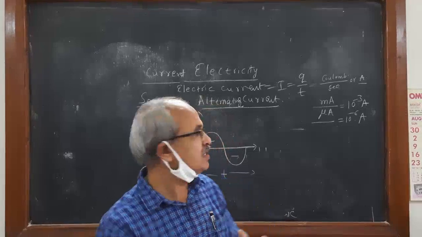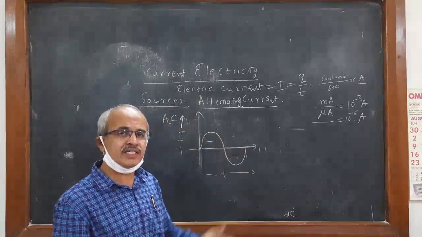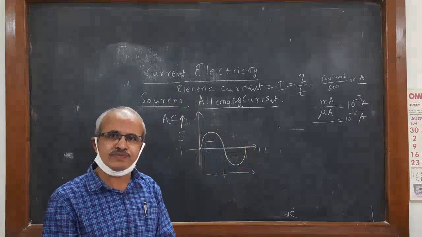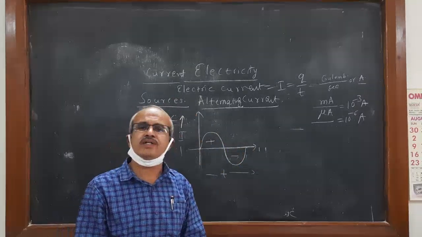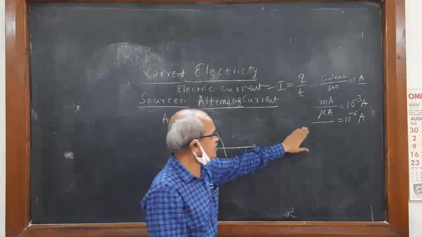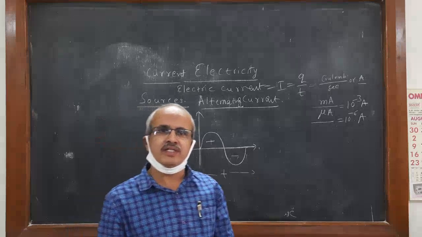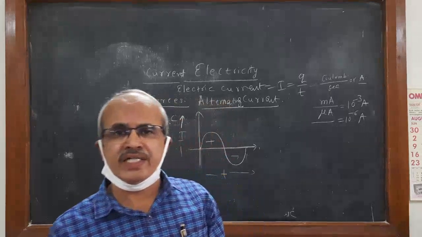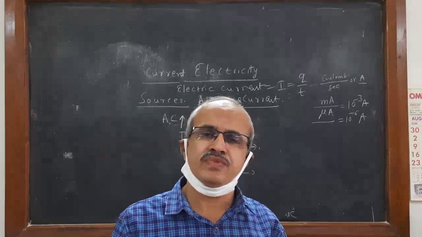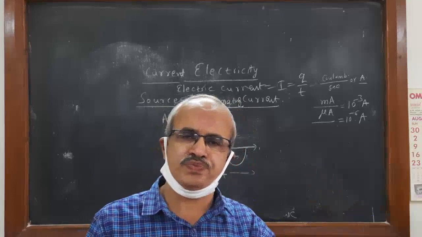So that is how alternating current is generated. We will discuss this in electromagnetic induction, or when alternating current starts. It is generated in a hydroelectric station or in a nuclear power reactor. From a nuclear power reactor we can get alternating current, generated only at that station.